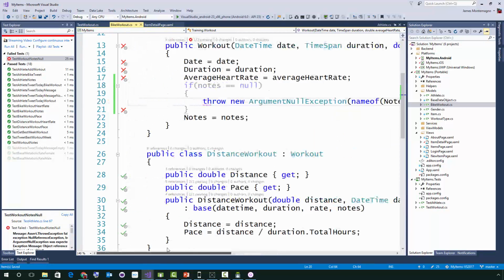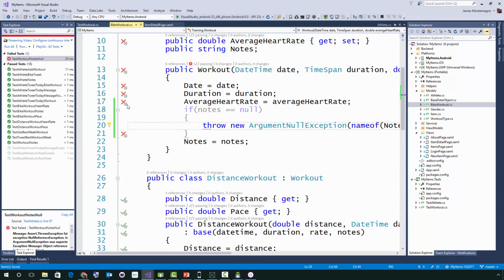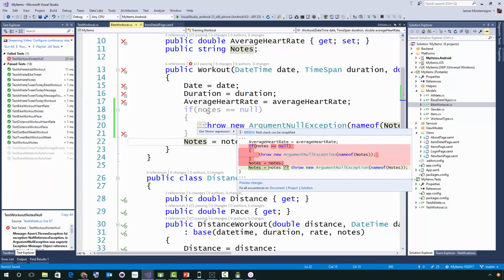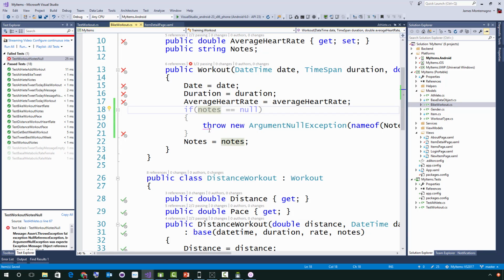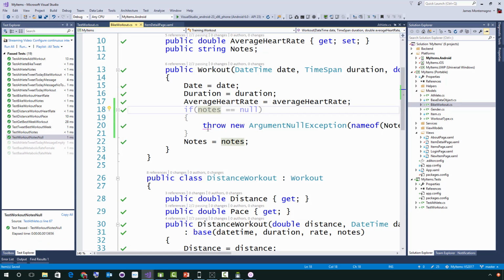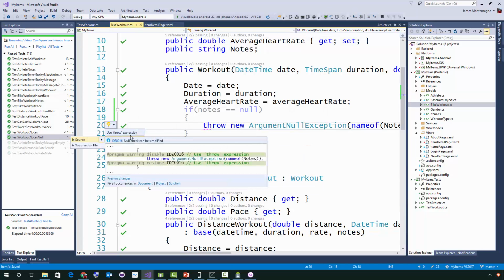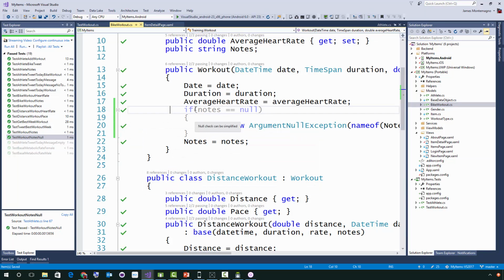Now, what's really cool is that it's going to start to rerun all of my unit tests. We can see it going through them one at a time as I start to modify this code, and it'll show me that I can improve this code. You see these little dots here that say you can throw, you can suppress things. We see that it's grayed out because there are some simplified checks I can do.